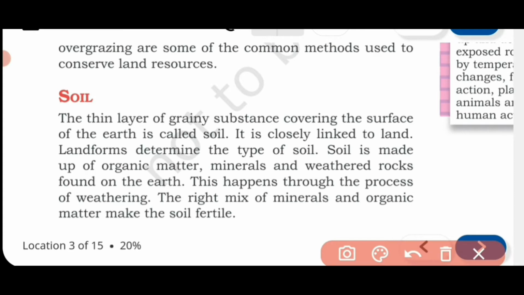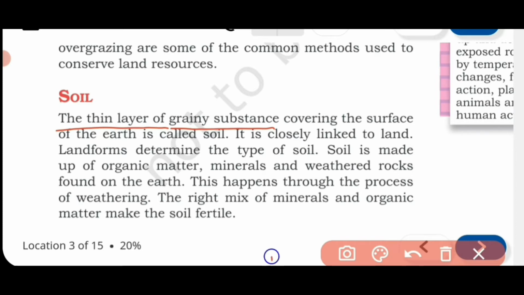Now look at the line. The thin layer of grainy substance covering the surface of the earth is called soil. The thin layer of grainy substance, that you need to keep in mind. The soil layer is not very thick on the land. Wherever there is land area, in some places there may be rocks, but most of the area is covered by a thin layer of one grainy type of substance that we call soil.